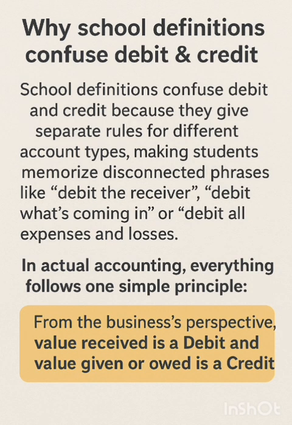Why do school definitions confuse debit and credit? School definitions confuse debit and credit because they give separate rules for different account types, making students memorize disconnected phrases like debit the receiver, debit what comes in, or debit all expenses and losses. These rules break down for income, capital, and liabilities, and they hide the real logic. In actual accounting, everything follows one simple principle. From the business's perspective, value received is a debit and value given or owed is a credit. This single idea works for all accounts, assets, expenses, income, capital, and liabilities, without needing any special rules.